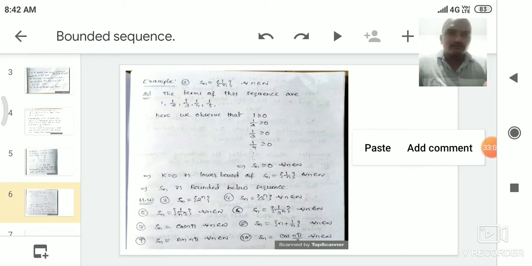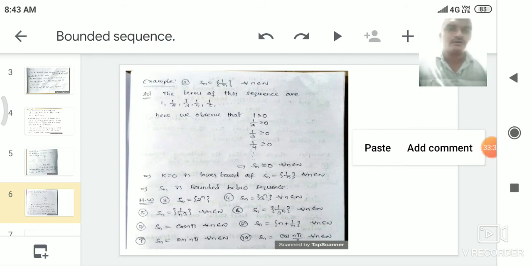Okay. Similarly, you can do the remaining problems, that is the seventh problem, Sn is equal to cos n pi, and Sn is equal to n plus 1 by n, and Sn is equal to sin n pi, and Sn is equal to cos n pi by 2. So if you know the values of cos pi, cos 2 pi, cos 3 pi, cos 4 pi, you can do it easily. So here we discuss problem 7.